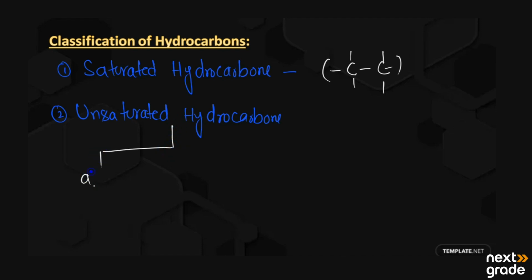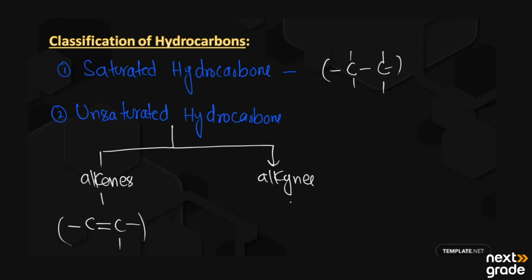Number one we have alkenes, and the second type we have alkynes. In the alkenes, the carbon-carbon bond is a double bond, and when we are talking about the alkynes, they have a triple bond between the carbon atoms.